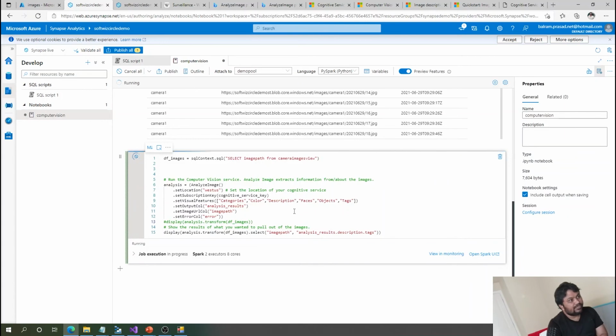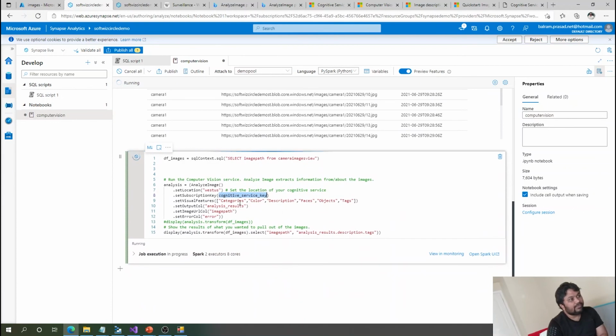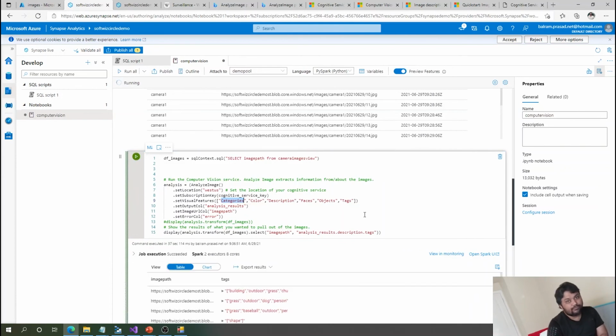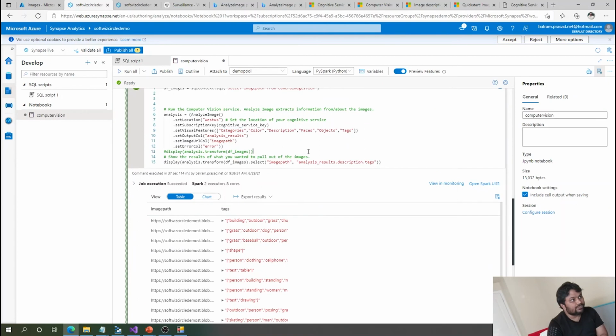So now it is running. It is connecting to our computer vision API, and we have set the location saying that I am going to use West US because all our things are in West US, and we are going to pass our key which we got from our key vault. Then we are going to set the visual features saying that we need category, color, description, faces, objects, and tags. I need to know these things for whatever image I am passing, and the output and image path will be there from the data frame.